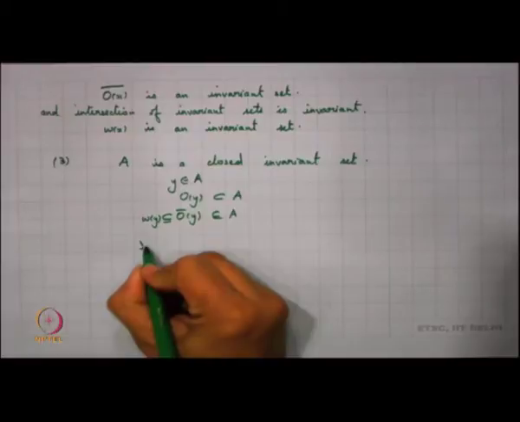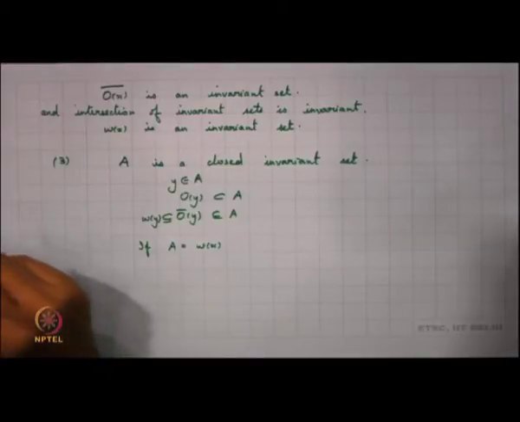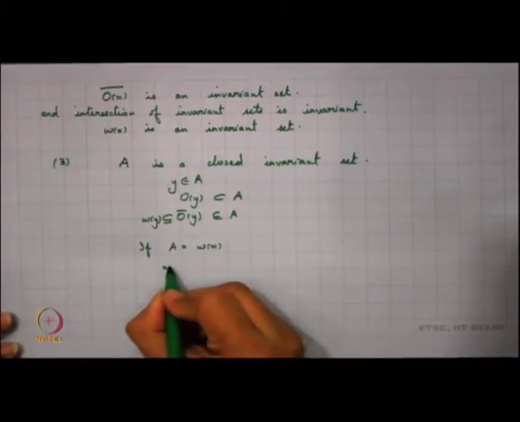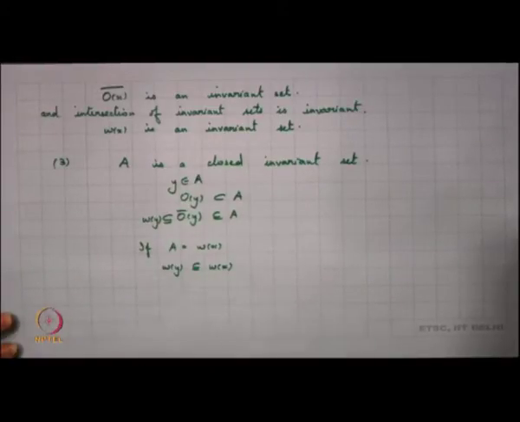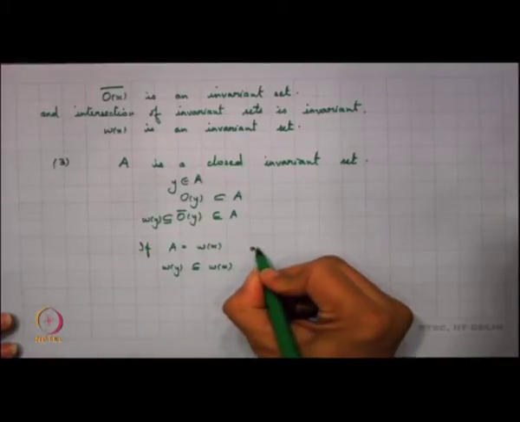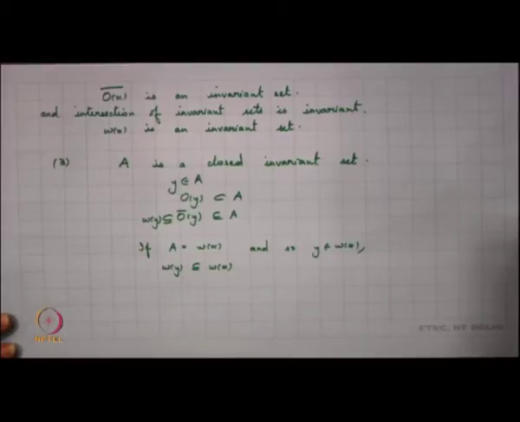So, if A equals omega x, then definitely we know that omega y will be a subset of omega x by the above observation, for any y belonging to omega x. We have these observations for the limit points of orbits. We are now interested in looking into what exactly recurrence is. Limit sets are very important here, and that is why we studied them first. So, let us now go to the definition of recurrence.